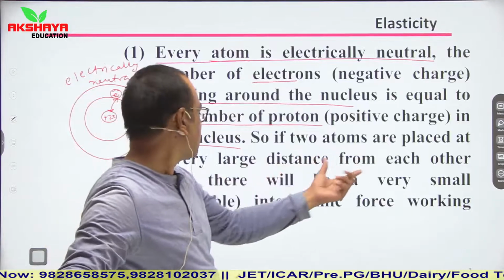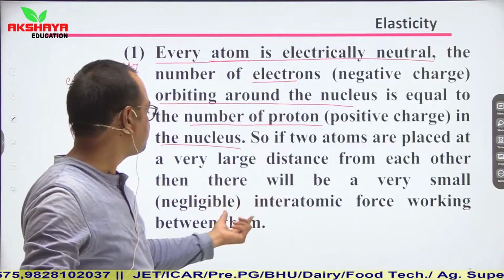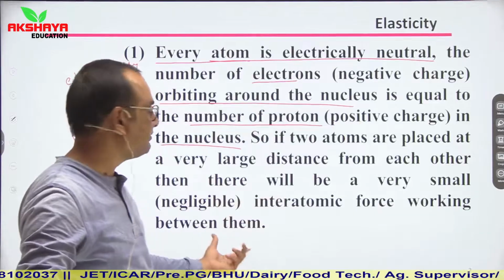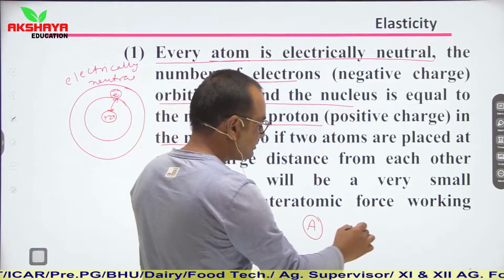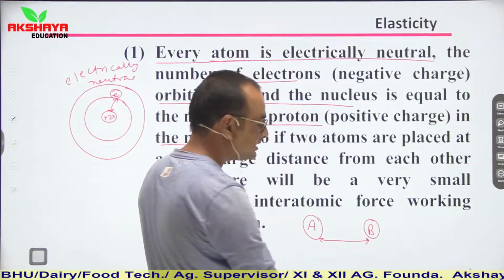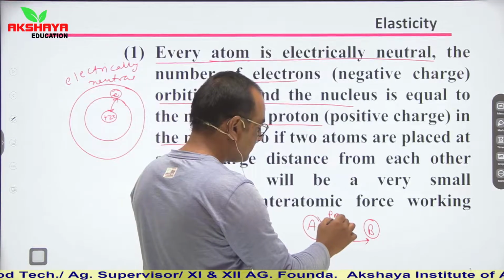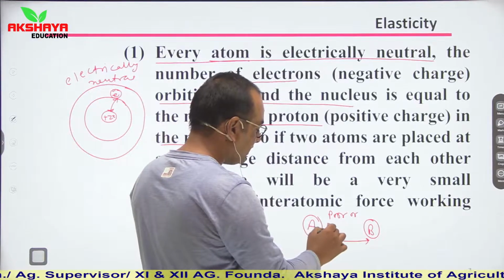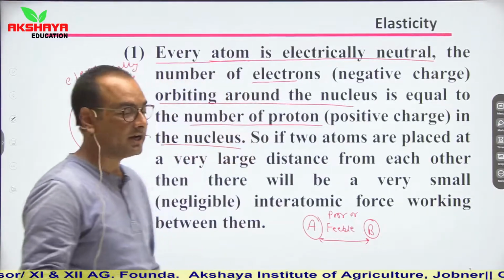If two atoms are placed at a very large distance from each other, then there will be a very small interatomic force working between them. Due to larger separation, there is a poor, or you can say feeble, interatomic force.